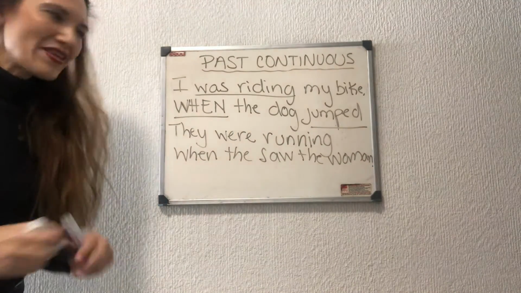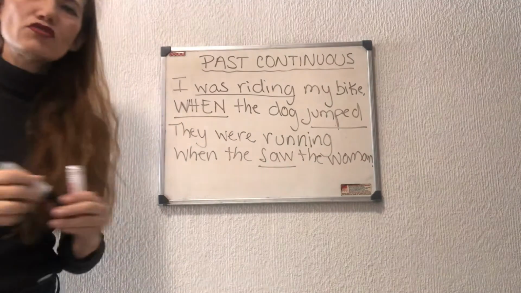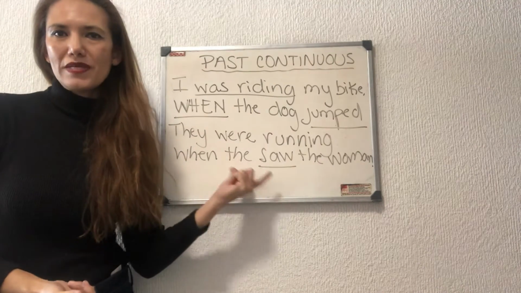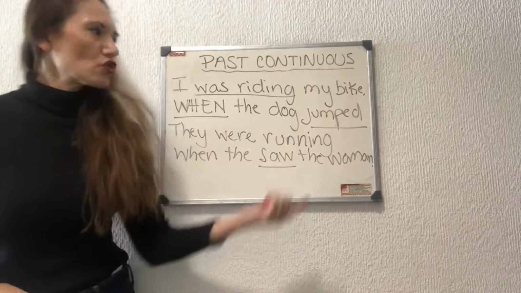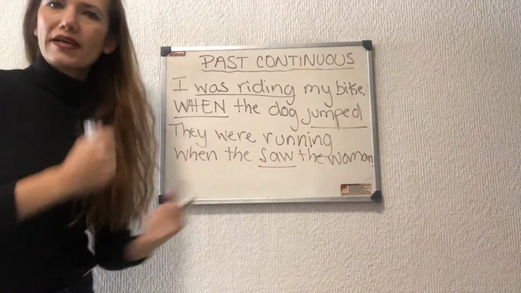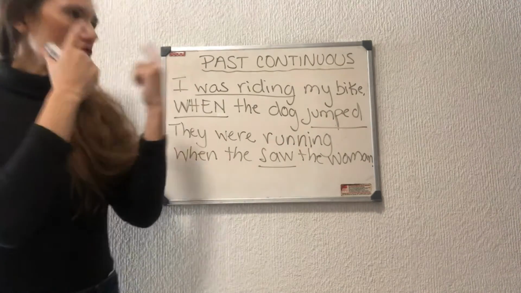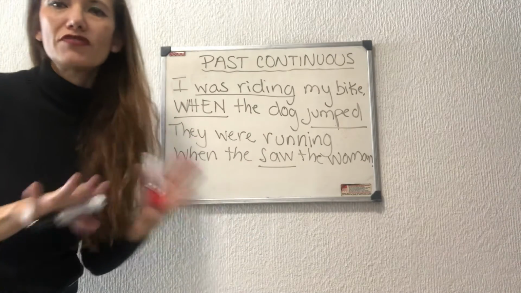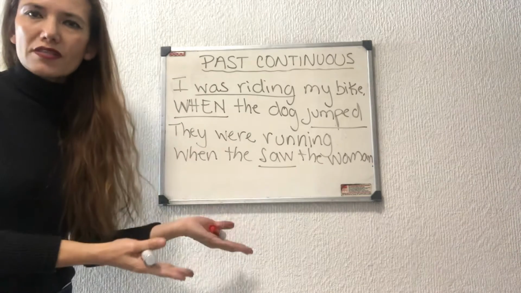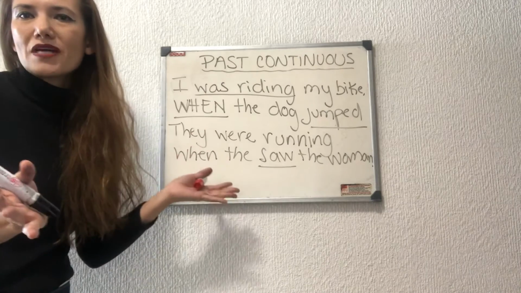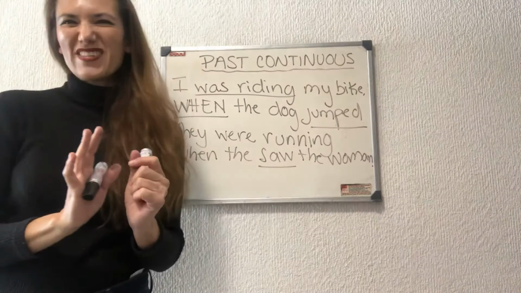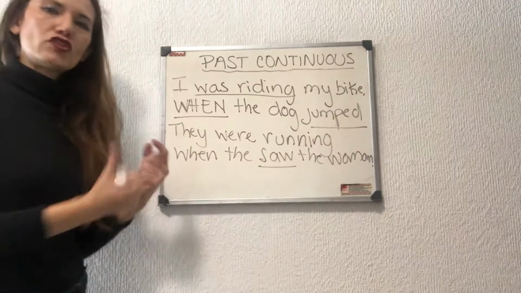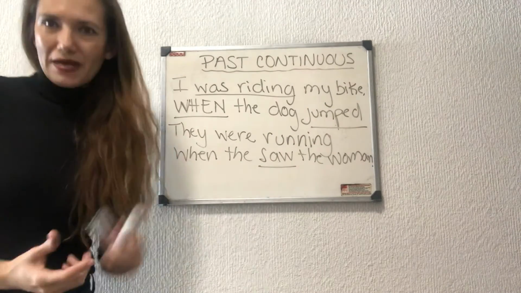You see, the action that is interrupting or gives us a reference is going to be in past tense. So this is a progress action, again, I was running and then I saw a woman, but then I continue running. It doesn't mean that I stop definitely. It's possible to stop, but sometimes it just interrupts it for a moment and then continues. But again, it expresses the continuous action in the past.